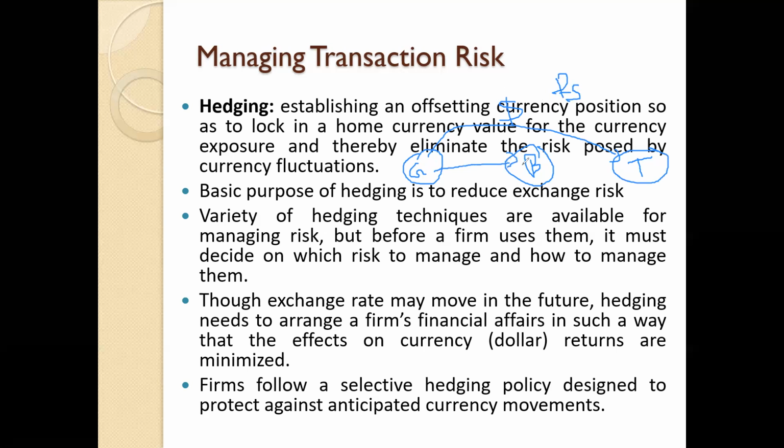Please sell your currencies to us, right? Sell your dollars to us, and we are paying this amount. That means, for example, 150 rupees per dollar. We are paying this amount for the next 3 months, right?